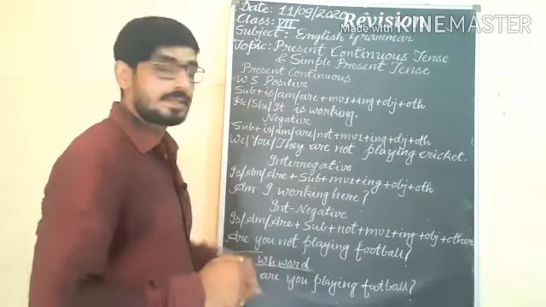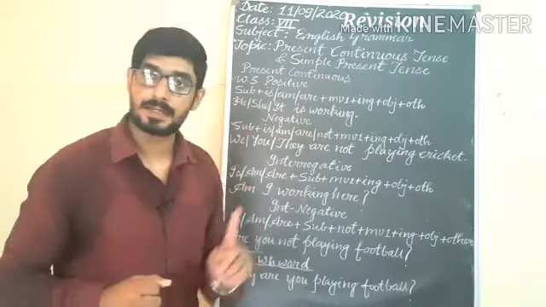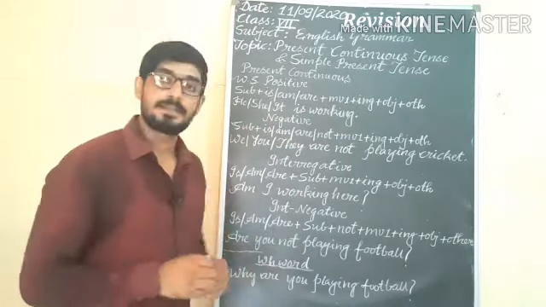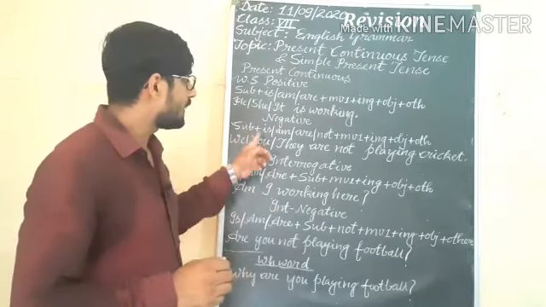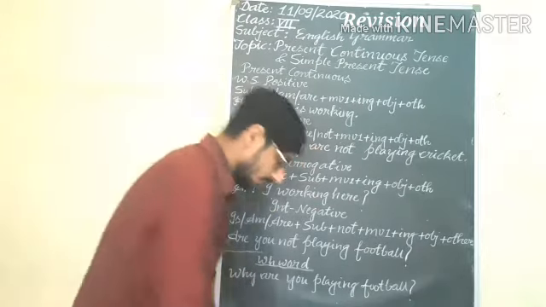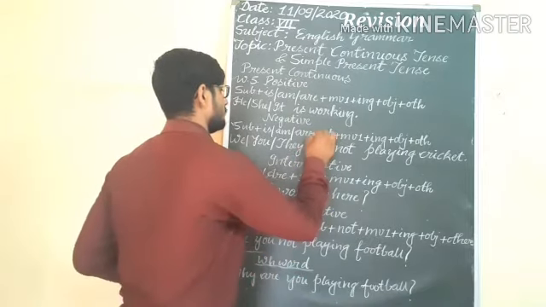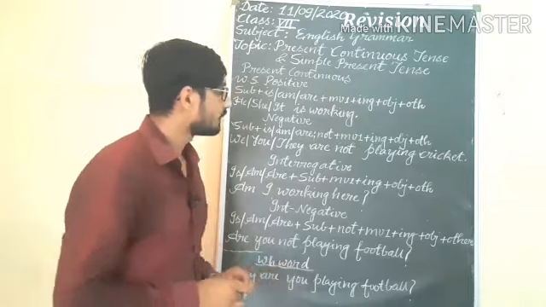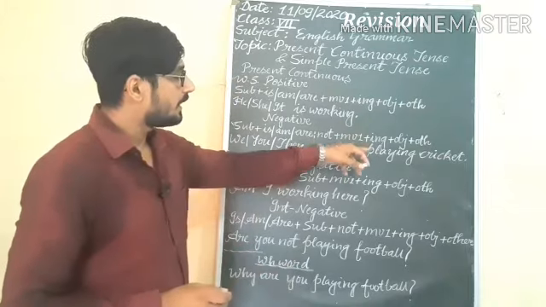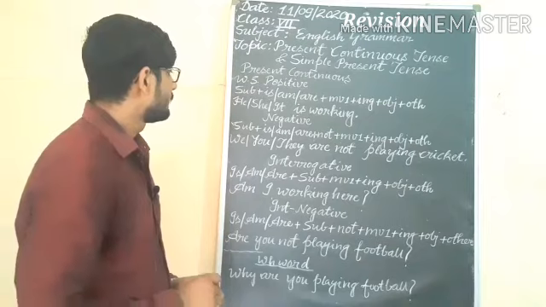With he, she, it we will use is, working. Understand? Afterward the negative sentence. Word structure: subject plus is, am, are, plus not, plus main verb first form plus ing plus object plus other. Understand?